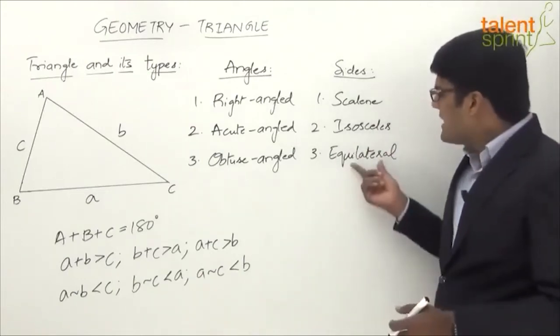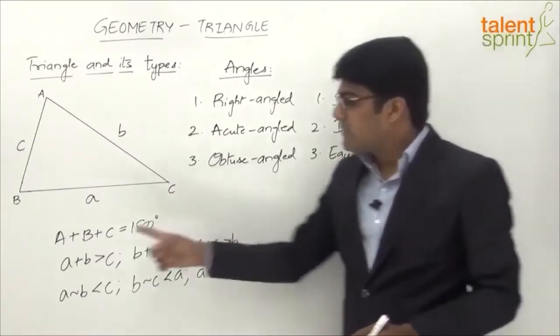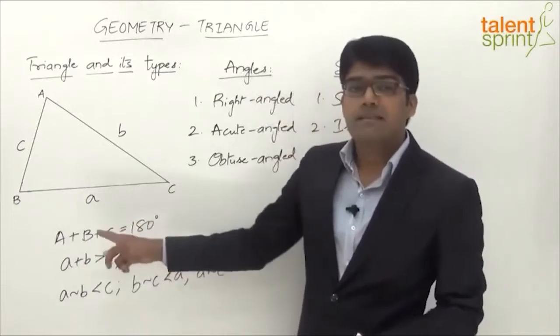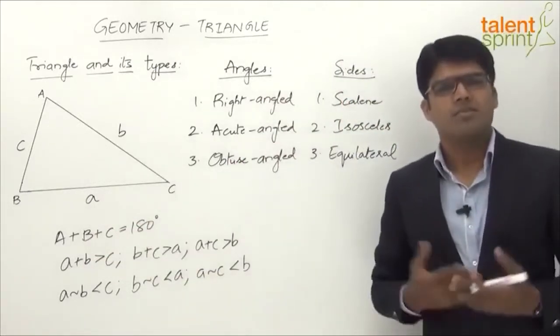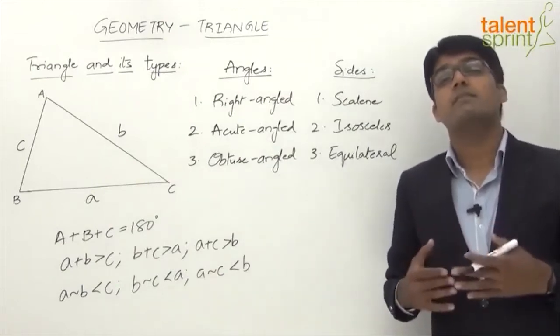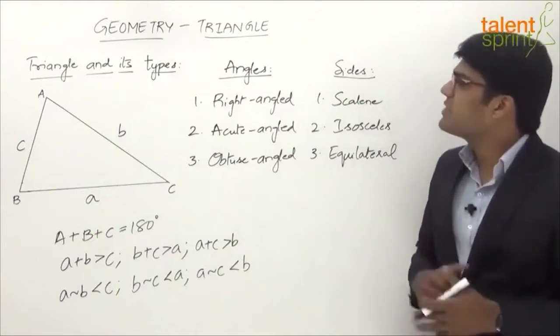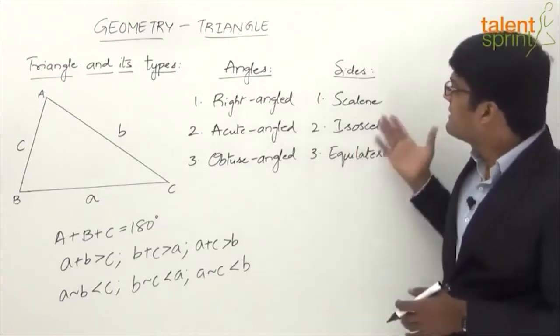And then it's obvious that if the triangle is equilateral, we know all three angles are equal. The sum of the three angles is 180 degrees. So what will be each of the angles there? 60 degrees, because 60 plus 60 plus 60 makes 180 degrees. So in an equilateral triangle, each angle will be equal to 60 degrees. Right? So that's about the classification of triangles based on the angles and sides.